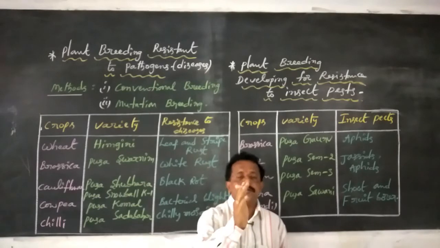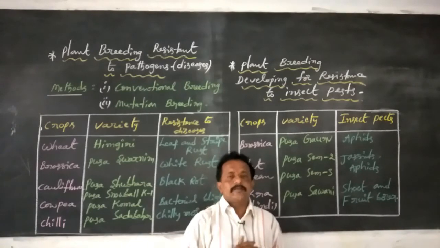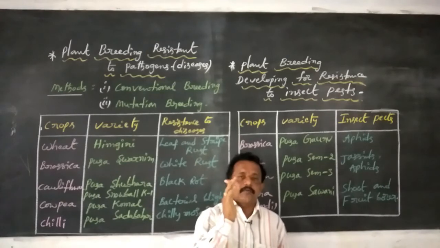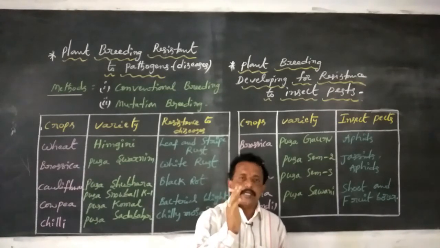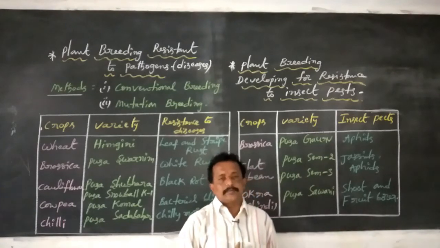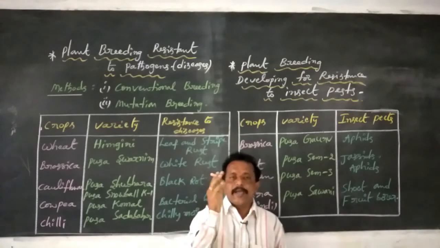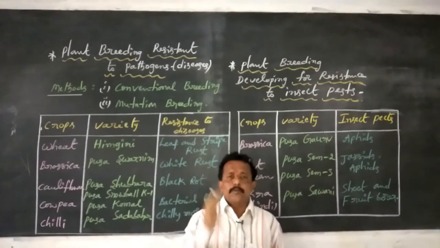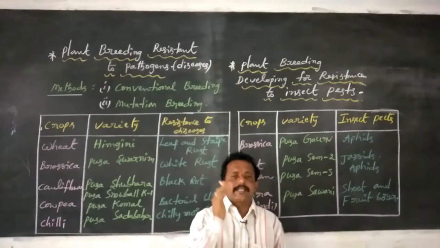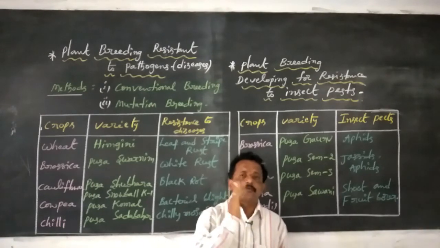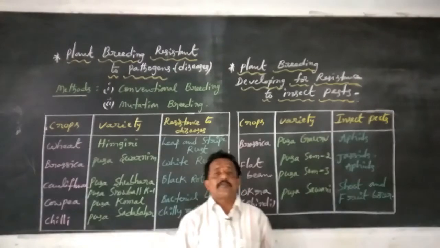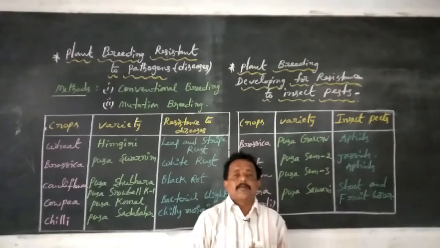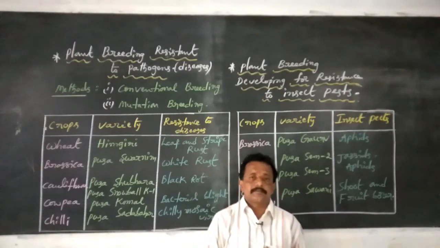So brown rust of wheat is caused by one fungal pathogen. Late blight of potato is caused by one fungal pathogen. Red dot of sugarcane is caused by one fungal pathogen. At the same time, bacteria infect hybrid crop plants and cause some diseases, especially black rot of cruciferae. Black rot of cruciferae is caused by one type of bacterial pathogen.